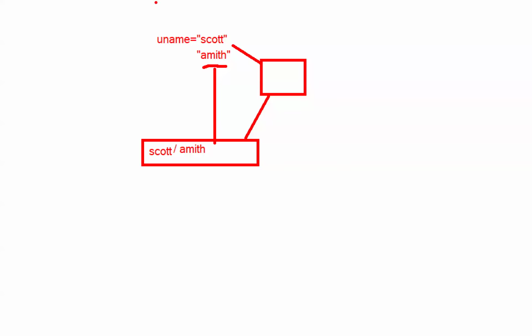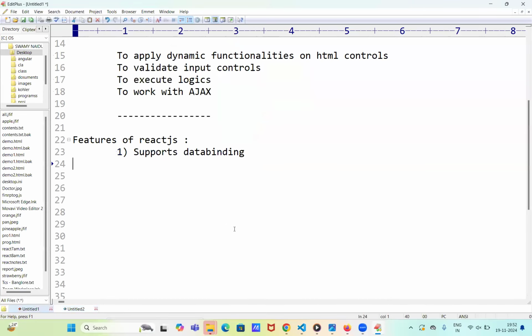So the next point is: supports single page applications. This is one more very big feature that we have in React.js and also Angular, but not in JavaScript. It supports the single page application concept. So what is a single page application?